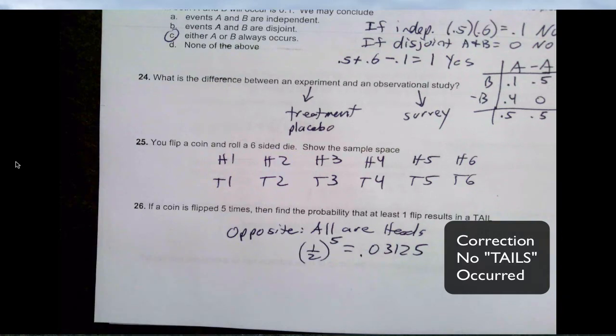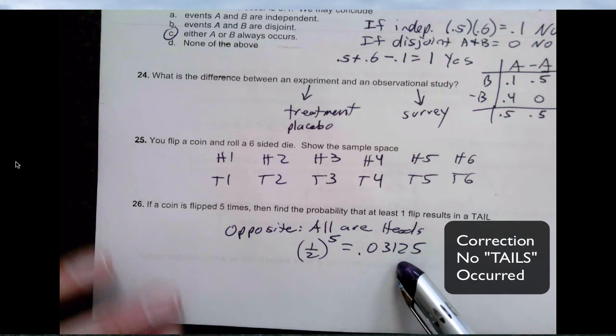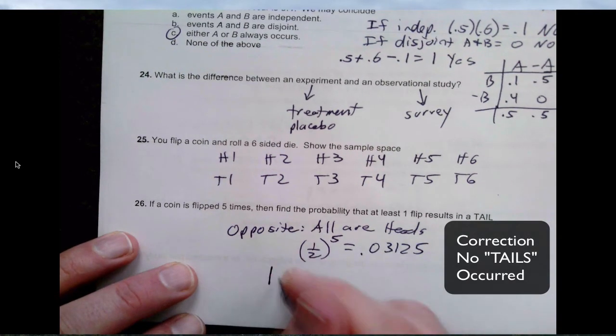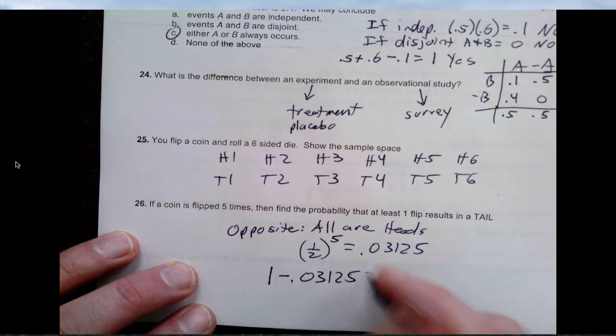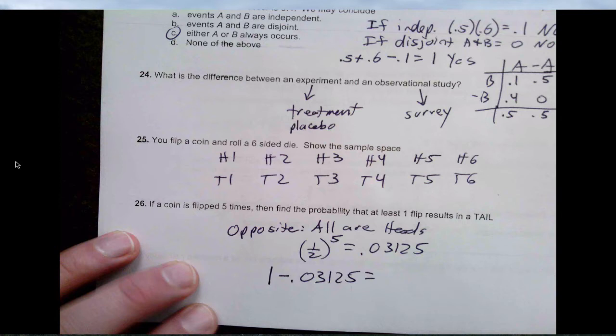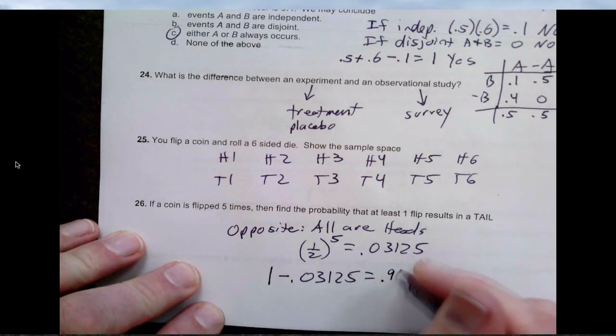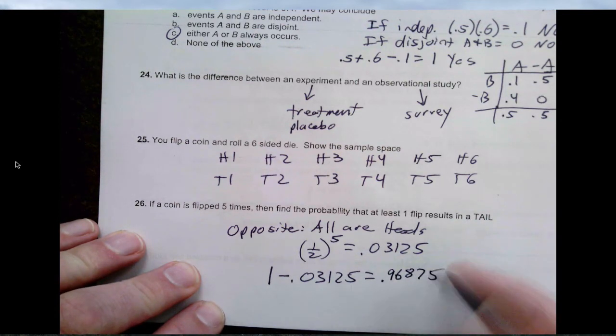Okay, so that says that not a single tail occurred, and now I find the opposite of it. So 0.03125 becomes 0.96875.